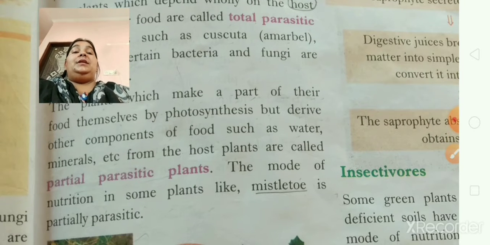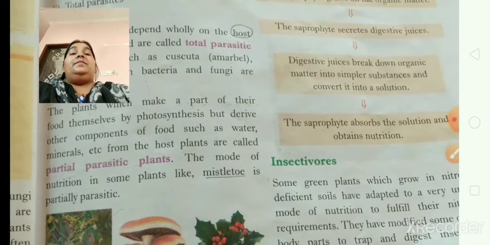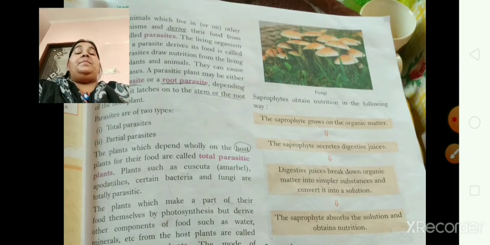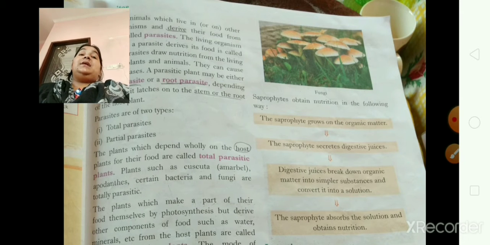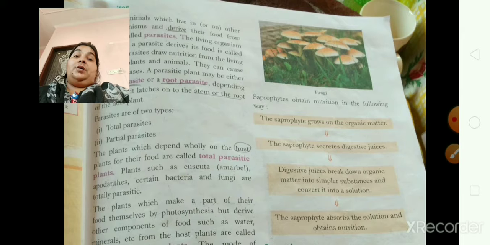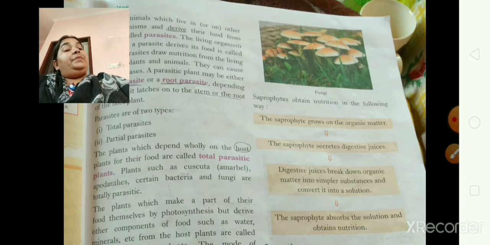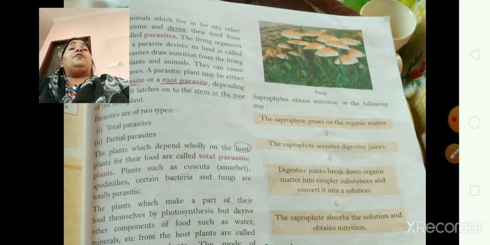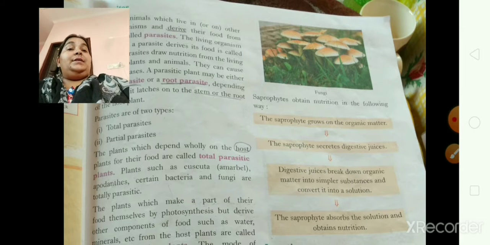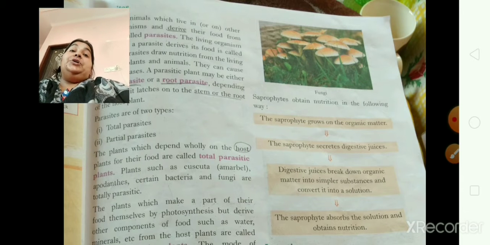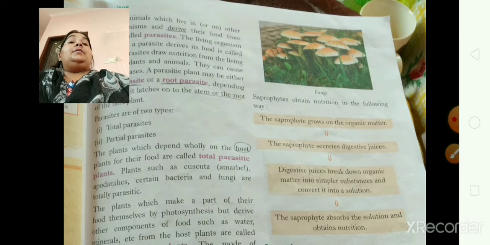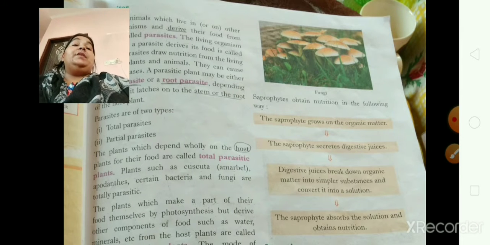Have you understood till here? So in this first topic, the parasitic plants, we saw that these organisms live on other living organisms and derive their food from their host plants, and they are called parasites. They derive nutrition from the living tissues of plants and animals. They can also derive their nutrition as a stem parasite or a root parasite.